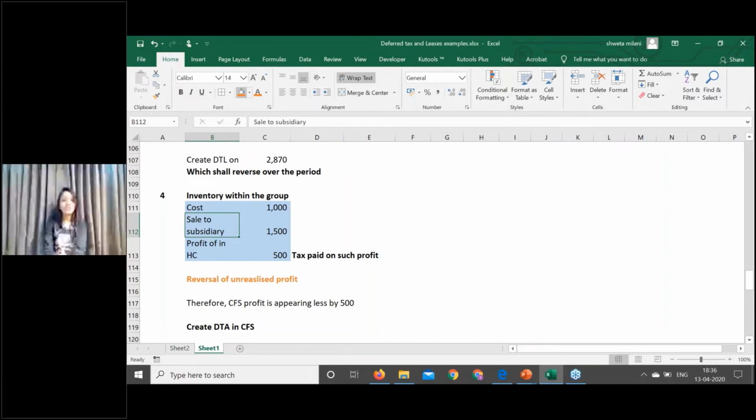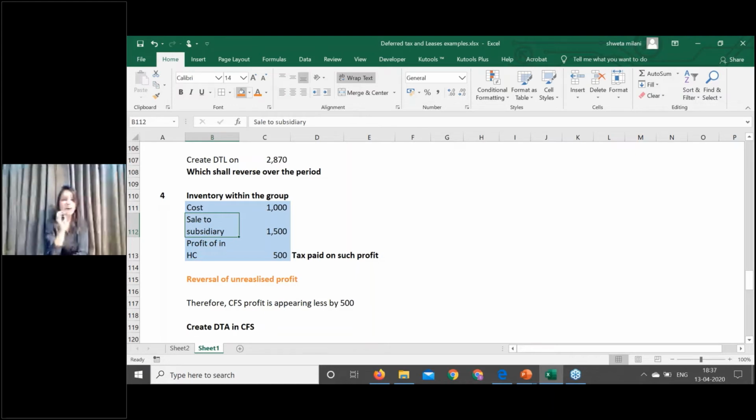So in my consolidated financial statements, this transaction, or the unrealized portion on the inventory, will be reversed. For the group as a whole, the 500 rupees of income which has arisen from the sale by the holding company to the subsidiary company is not really an income. It is income within the group itself.